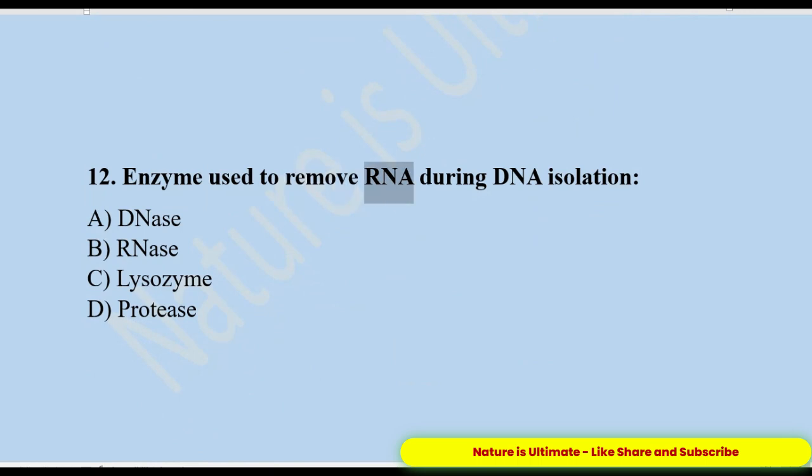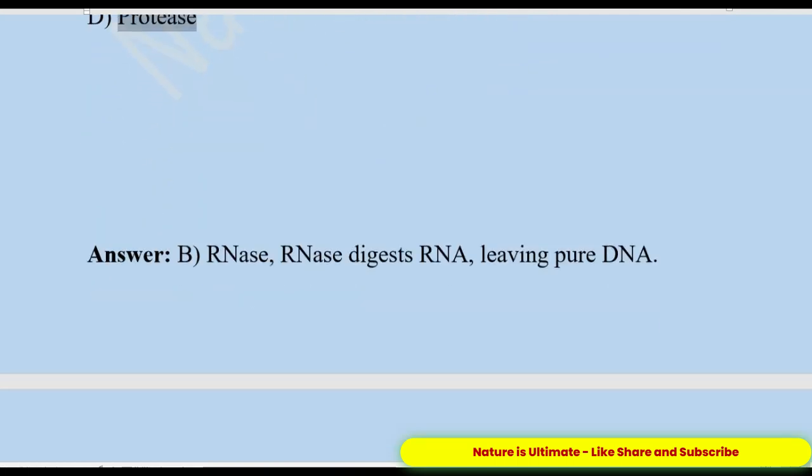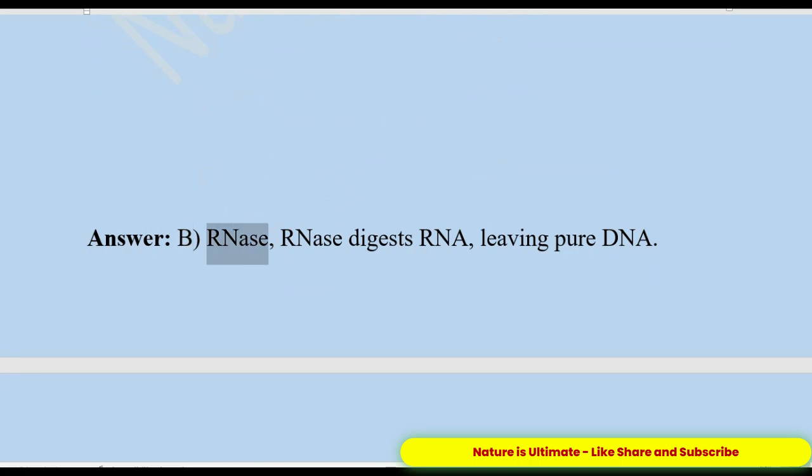12. Enzyme used to remove RNA during DNA isolation. A. DNase. B. RNase. C. Lysozyme. D. Protease. Answer: B. RNase. RNase digests RNA, leaving pure DNA.